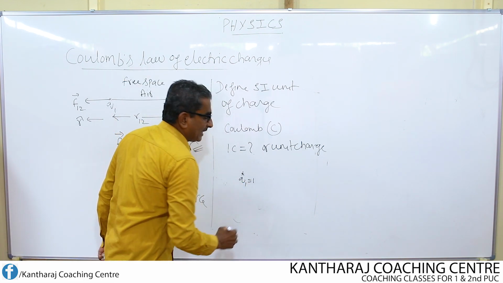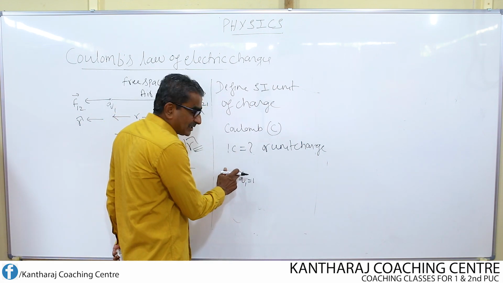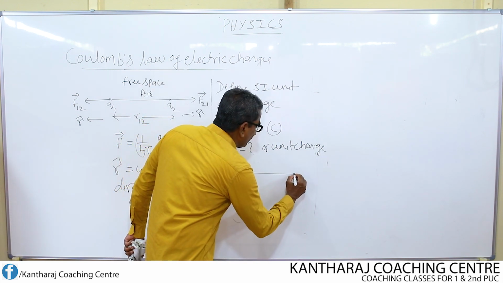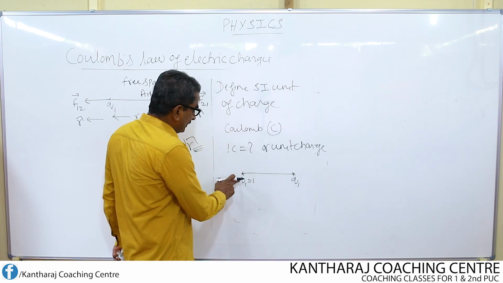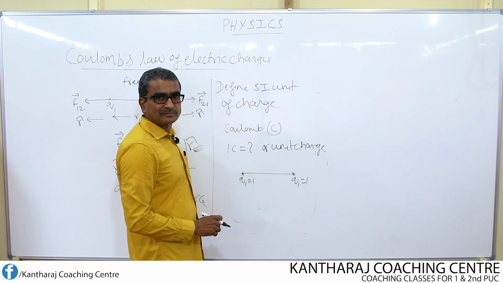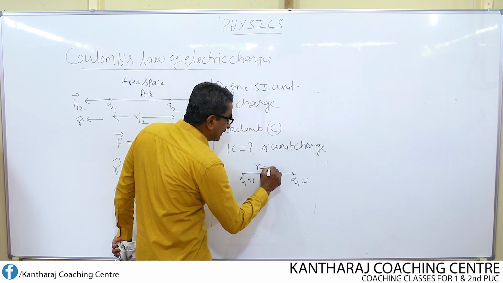Therefore, I consider its magnitude as equal to 1 Coulomb. If I want to define Q1 as unit charge, I need some reference. So what I do is, I consider one more identical charge. If this is positive, this is also positive, its magnitude is also equal to 1. Now let the two charges be separated by distance r equal to 1 meter.